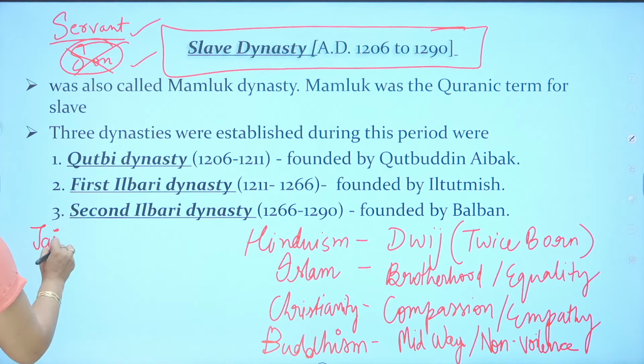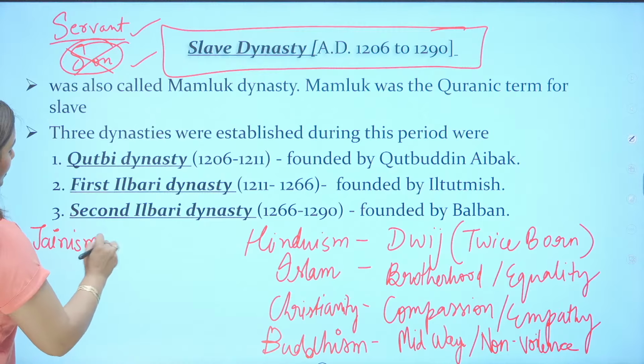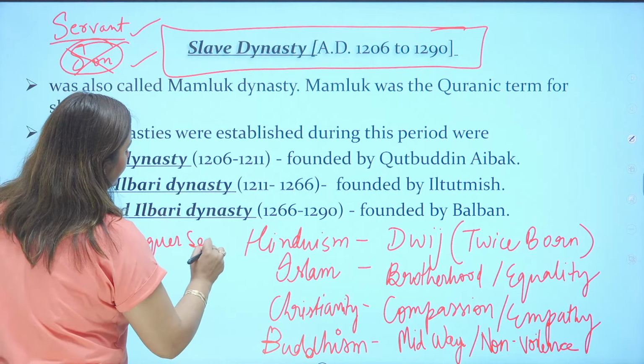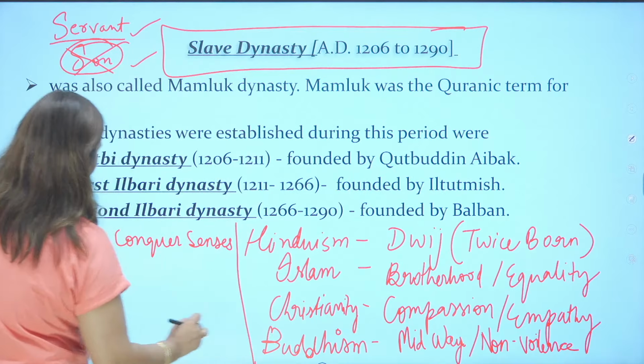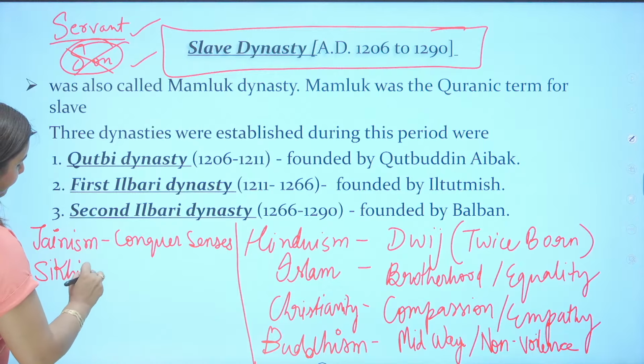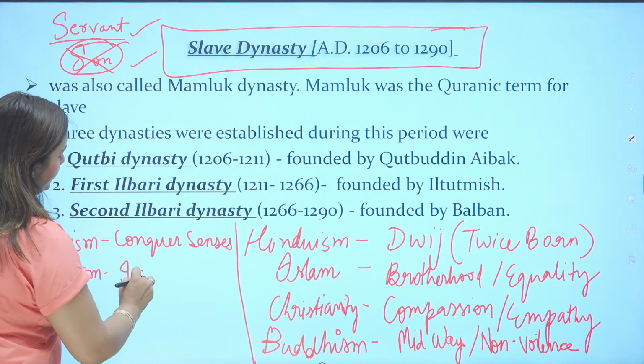In Jainism, it is about conquering your senses, controlling your senses. In Sikhism, it is about inner purity.